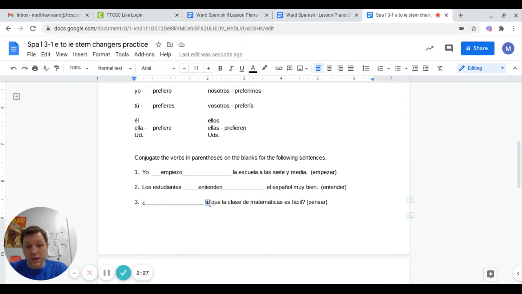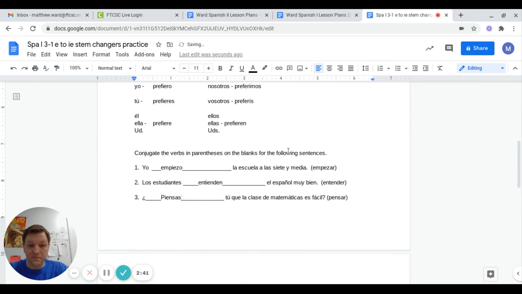Number 3. Blank tú. Here it's a question, so the subject comes right after the blank. And the verb is pensar in the tú form. Okay, it's an AR verb, so we're going to use AR verb endings, and it does stem change because tú form does. So, piens, and then the tú ending on AR verbs, piensas.